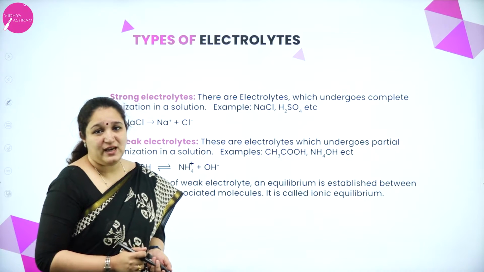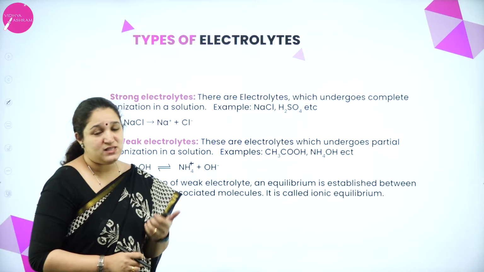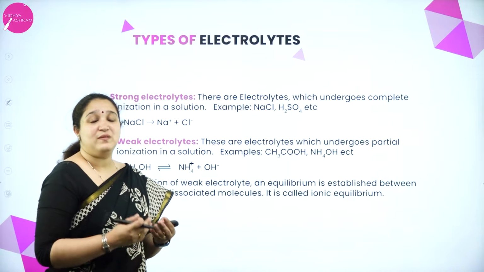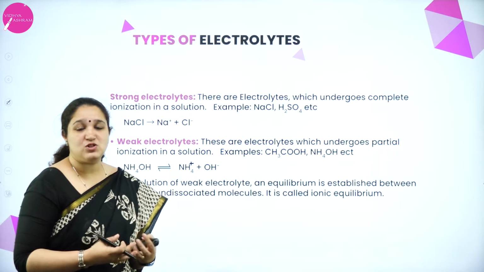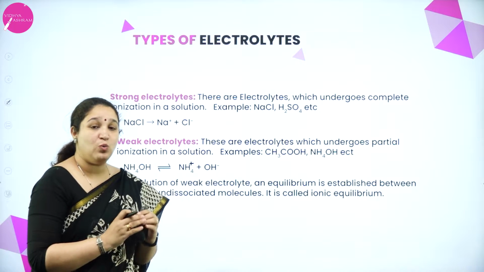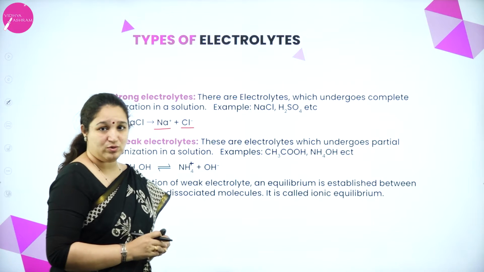Next we are going to study the types of electrolytes. There are two types: weak electrolytes and strong electrolytes. For example, I take sodium chloride salt and dissolve it in water. All the sodium chloride molecules will dissociate to form Na plus and Cl minus ions.